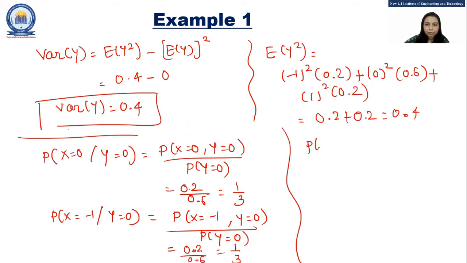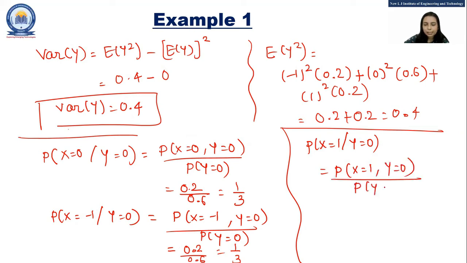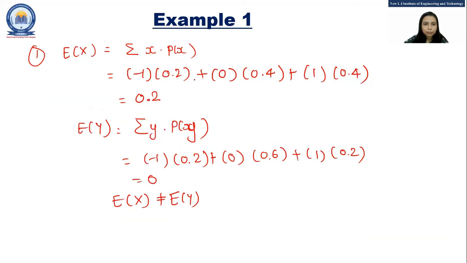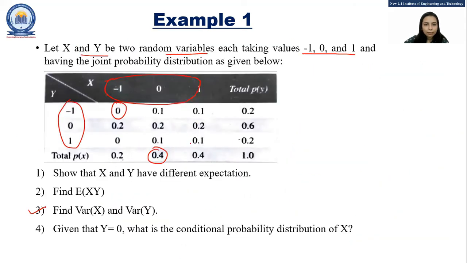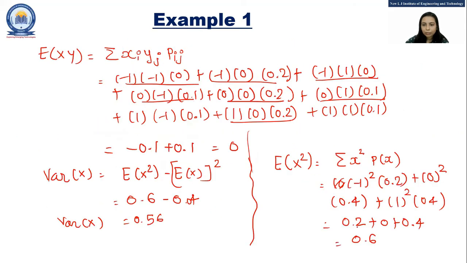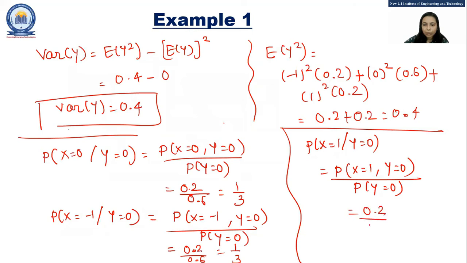Similarly, P of x is equal to 1 given y is equal to 0. So that is equal to P of x is equal to 1 and y is equal to 0 upon P of y is equal to 0. Now for x is equal to 1 and y is equal to 0, the probability is 0.2. So 0.2 divided by 0.6, the answer is 1 by 3.